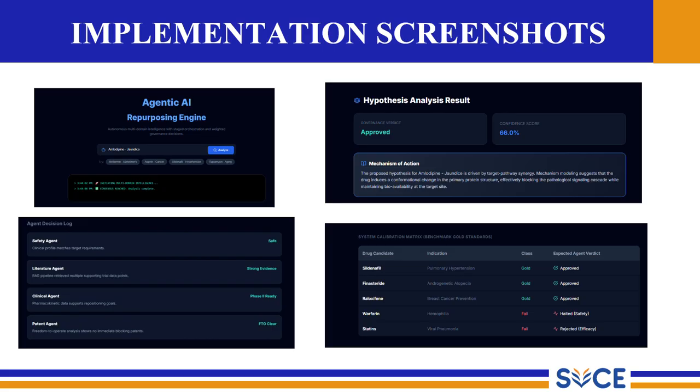The safety agent executes first. If safety is cleared, the literature and mechanistic agents execute concurrently. Then the clinical, market, and patent agents execute concurrently. If an agent returns invalid or low confidence output, it reformulates the query and performs a second attempt.